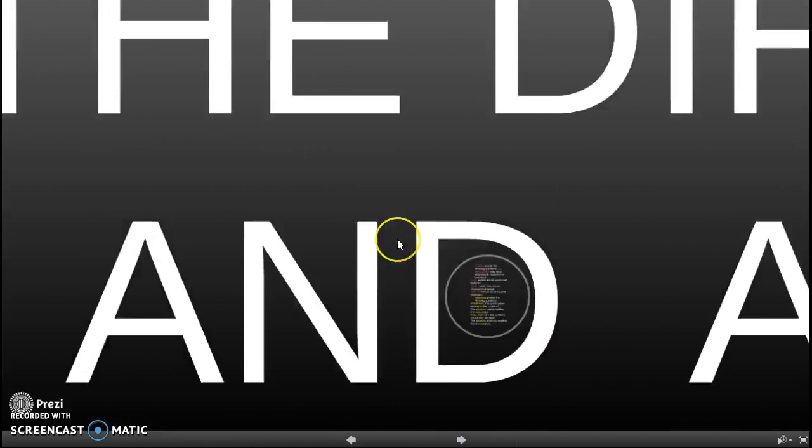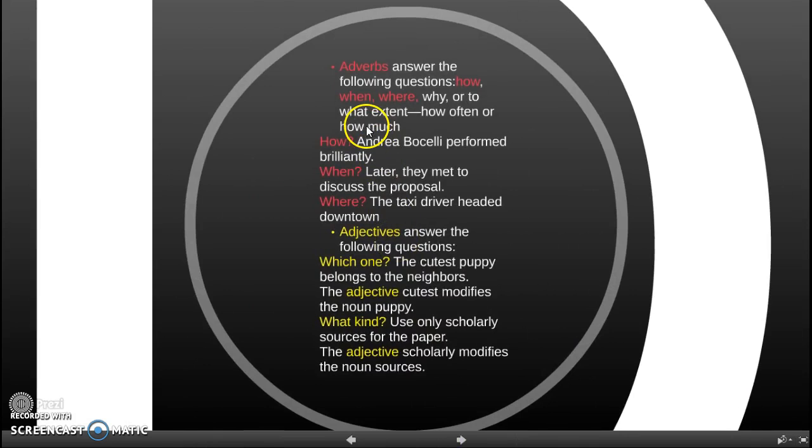Okay, let's move to the second solution, which is to differentiate between adverbs and adjectives. As you know, adverbs answer the following questions: how, when, where, why, to what extent, how often, or how much. Okay, how. "Andrea Broccoli performed brilliantly." Brilliantly is the how of Broccoli's performance.